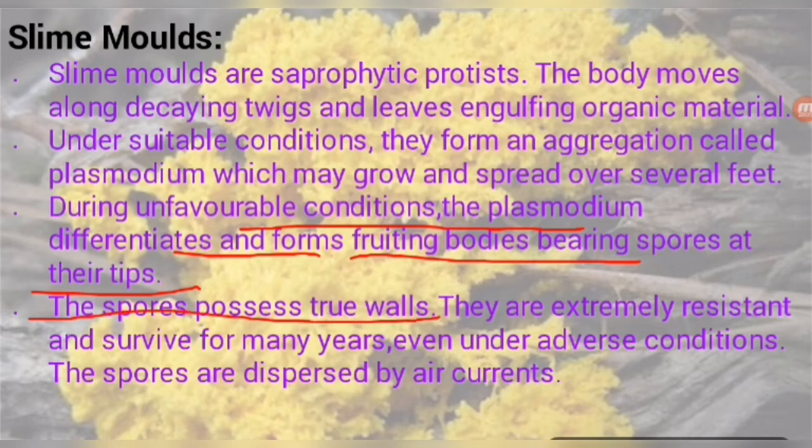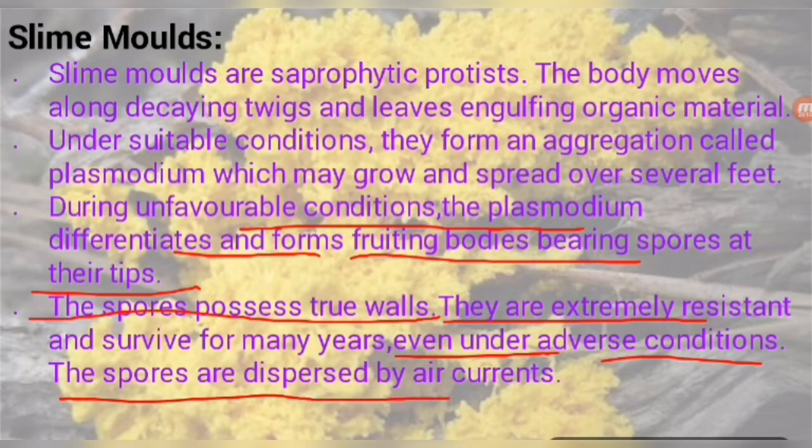The spores possess true walls. True walls, they are extremely resistant and survive for many years even under adverse conditions. The spores are dispersed by air currents. So they are mostly found in water as well as in moist terrestrial habitats. That is why their spores get free and spread out through the air currents. So students, this is the slime mold.